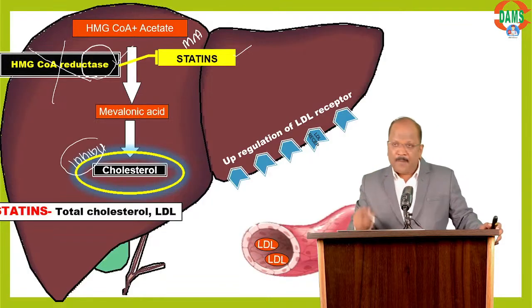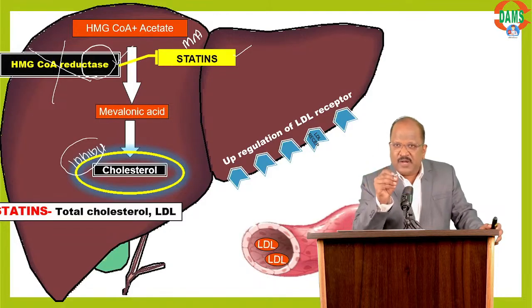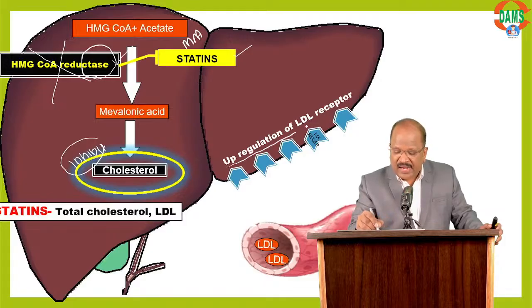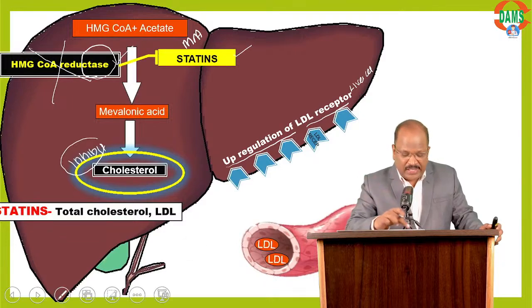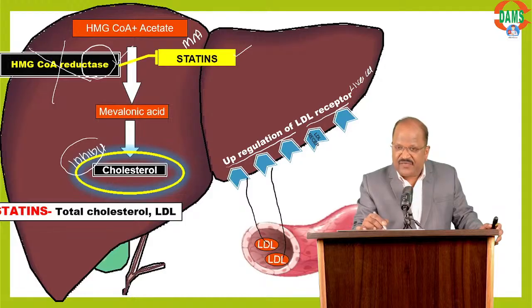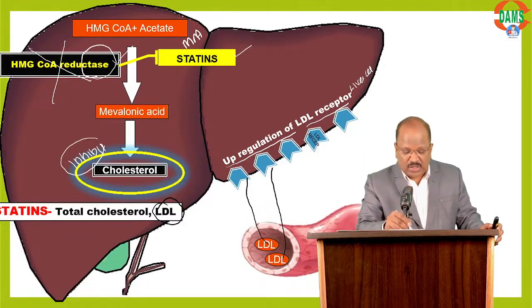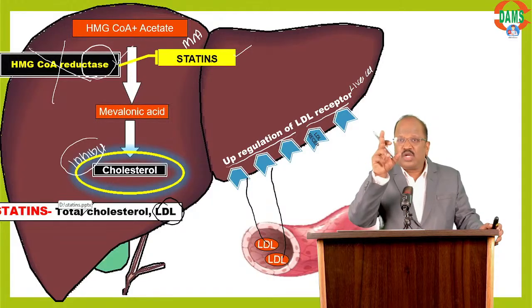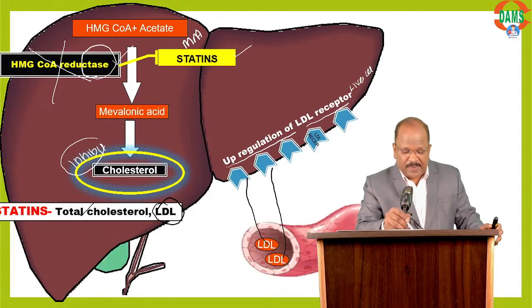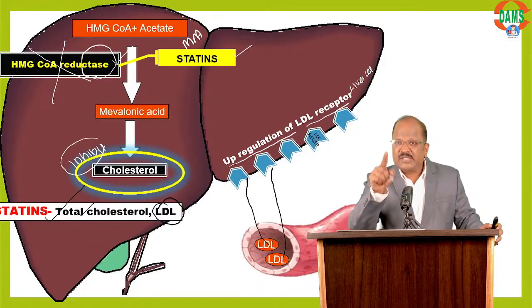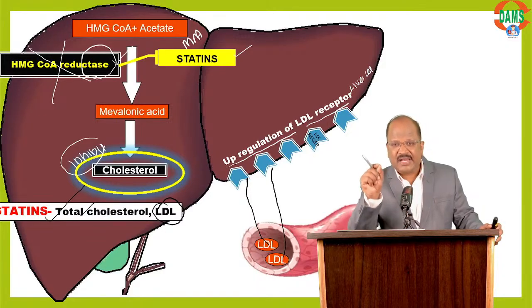Point 1. Point number 2. When you inhibit cholesterol synthesis by statin, they cause upregulation of LDL receptor in liver cells. This in turn causes engulfing, taking LDL from the periphery, thereby statin decreases LDL also. So remember, statin decreases total cholesterol and LDL. Total cholesterol is reduced because of inhibited synthesis. LDL decreases because of upregulation of LDL receptor.